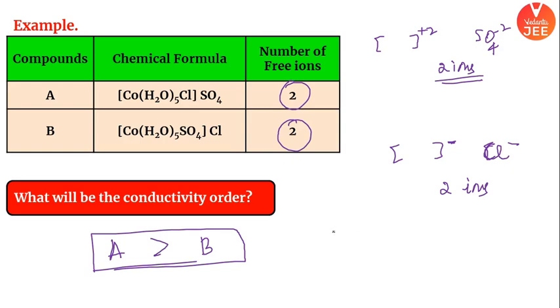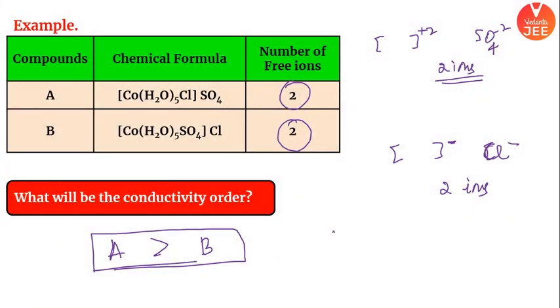Why, beta? When you come across such a case in which the same number of ions are there in the solution, then you'll go for one factor: where the charge is more. The magnitude of the charge should be very high, right? If the charge is more, you will say that ion will conduct more. Okay? I hope it is clear. This is a very good question. So that's why the answer I had given is option A. Alright.